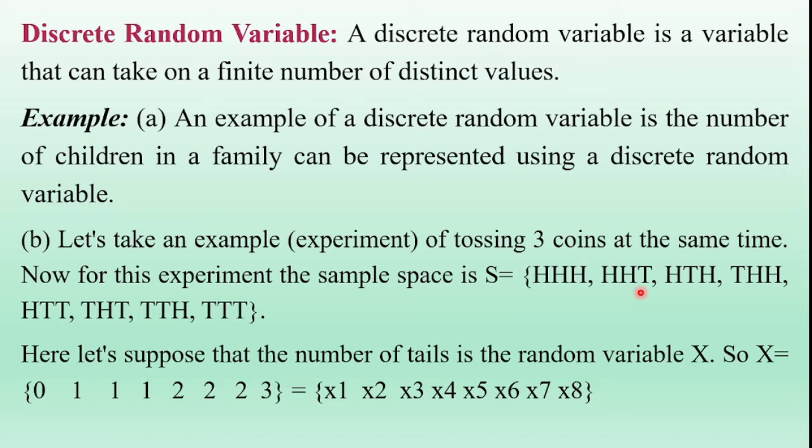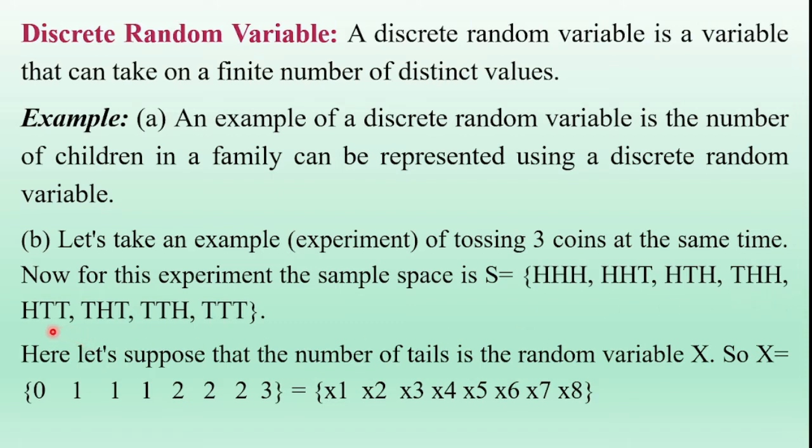The second outcome is HHT, where the number of tails is 1, which is a finite number. The next outcome is HTH, where the number of tails is 1. And the next outcome is THH, where the number of tails is 1.